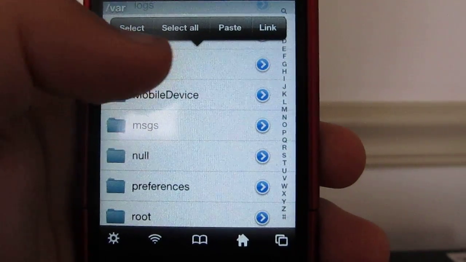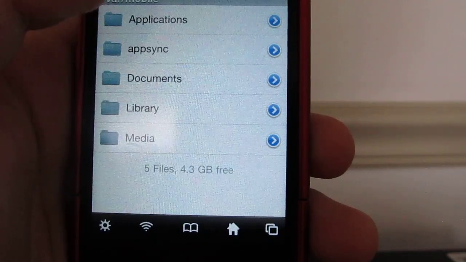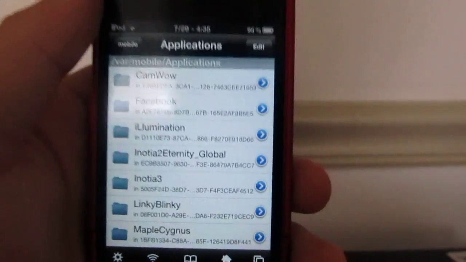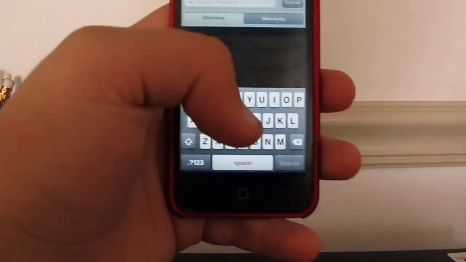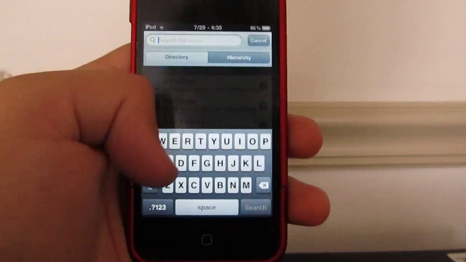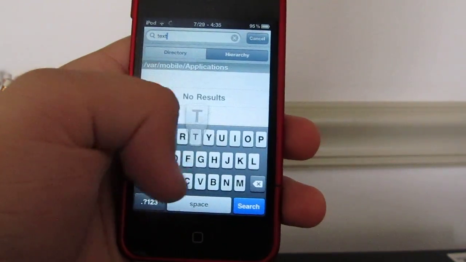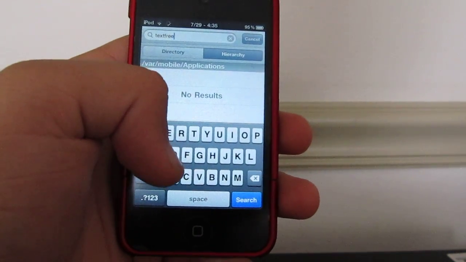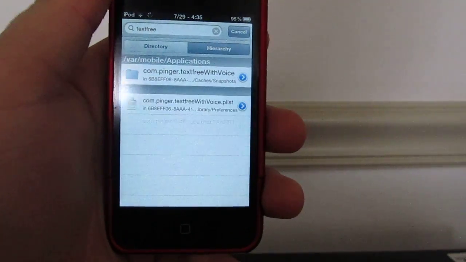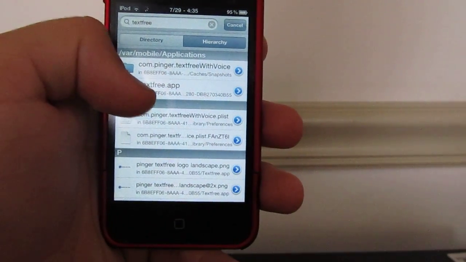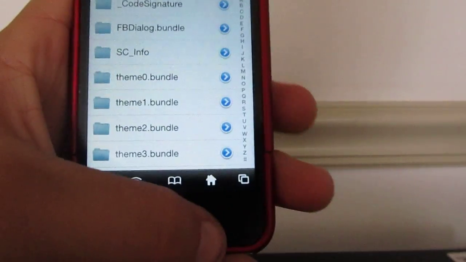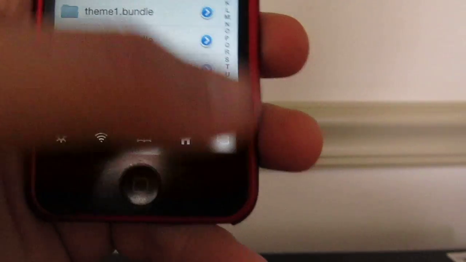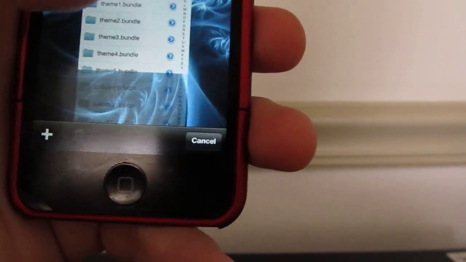Go to mobile, and then applications. And then search, you're gonna search text free. And then just wait. Click textfree.app, okay? Okay, once you're in there, you're gonna click the clipboard and then, oop, wrong one, my bad.